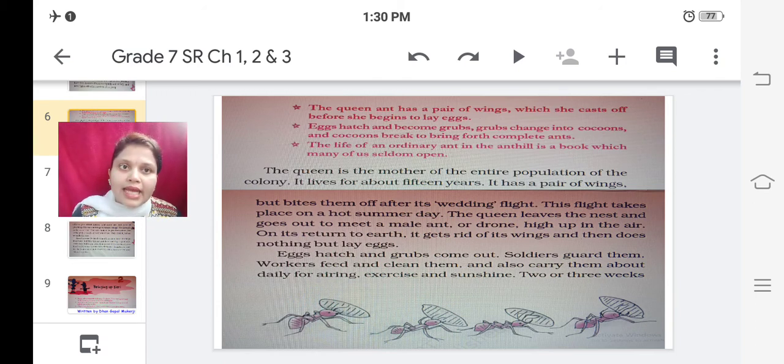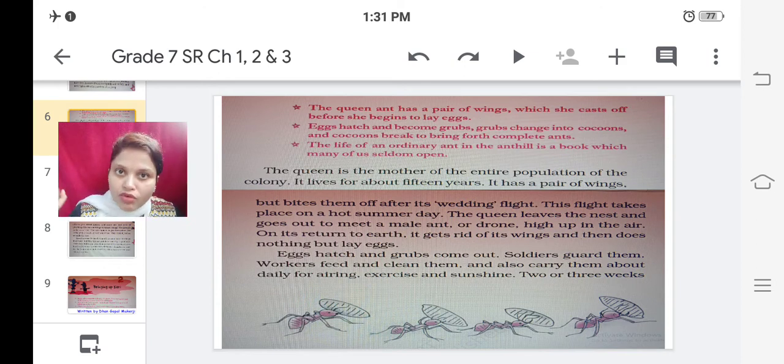The queen ant is the mother of the entire population of the colony because she is the only one who lays the eggs, and she alone increases the population of the ants. So she is known as the mother of the entire population. You can call her mother ant or you can also call her queen ant. It lives for about 15 years. Her lifespan is 15 years.